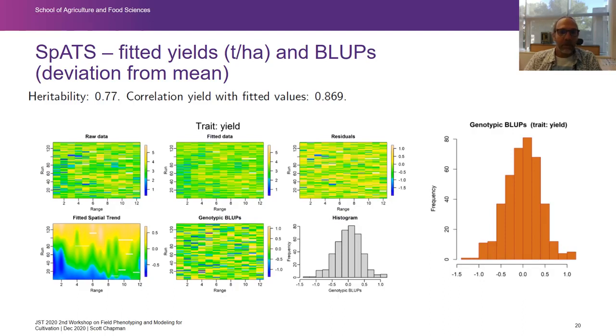So you can see in this trial there's a fitted spatial trend. So there's lower yields in this part of the field and they're increasing as we go across the field. So this is from the yield data, that's the raw data, here's the fitted data and the residuals, and these are the genotypic BLUPs. So you can see we've got a pretty good normal distribution of the BLUPs, which is the kind of thing that you'd expect with a trial. It's got about 800 genotypes in it. And with a heritability of 0.77 computed from this data set, that means it's a fairly reliable trial.